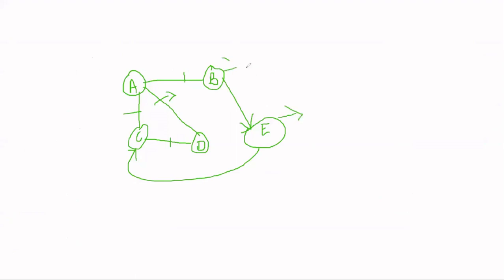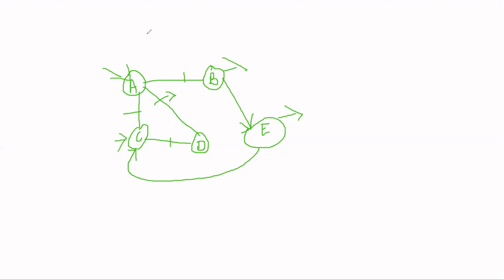Then B and C will be the adjacent vertices. From A, I can move to C, D, and B. Then C, D, and B will be the adjacent vertices. Okay. So the directly connected cities, or directly connected nodes, or directly connected vertices will be the adjacent vertices.